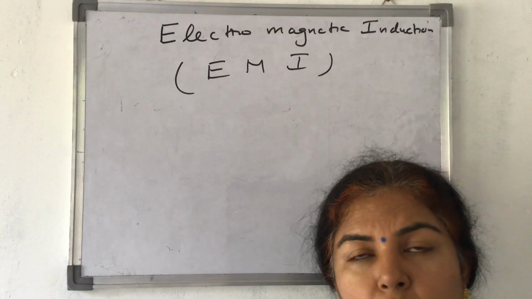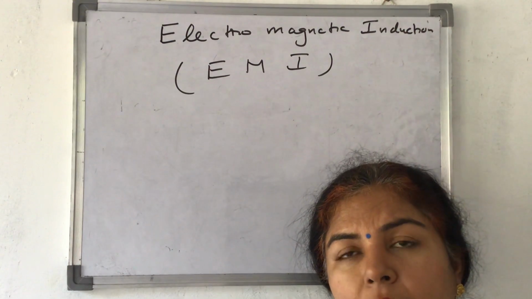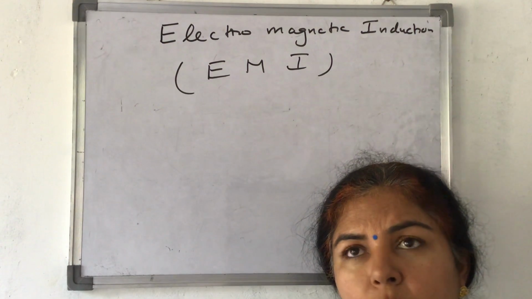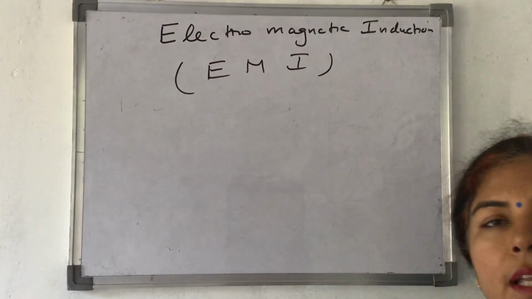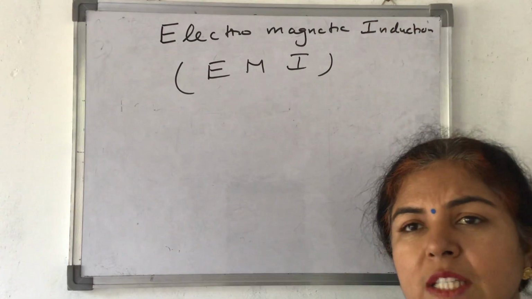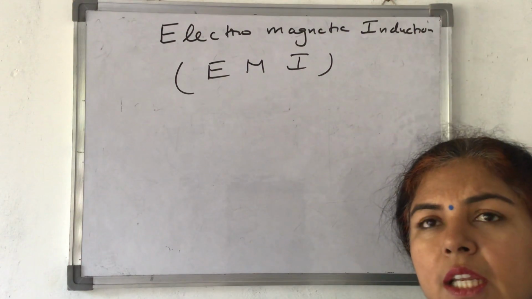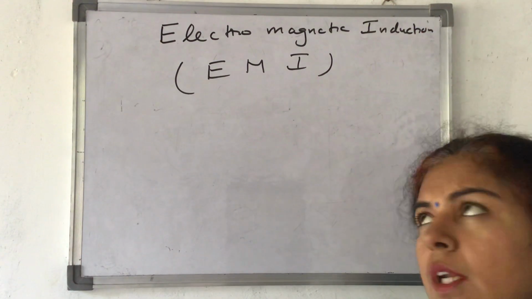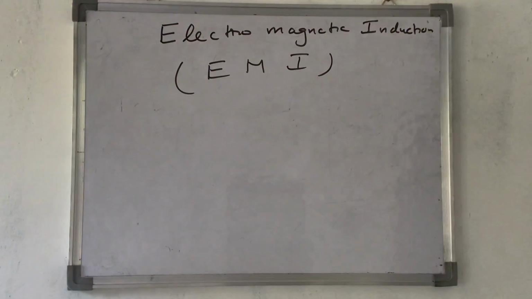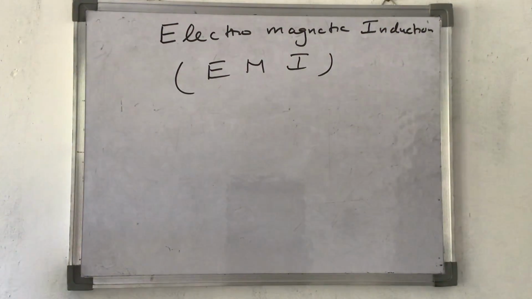Previously it was charge whose position was changing, giving rise to electric current, and because of that a magnetic field is produced. Now in this chapter we will study that if magnetic flux with respect to a particular coil is changed, then an induced voltage is produced in it, and the concept is electromagnetic induction. Induction means because of the influence of something.